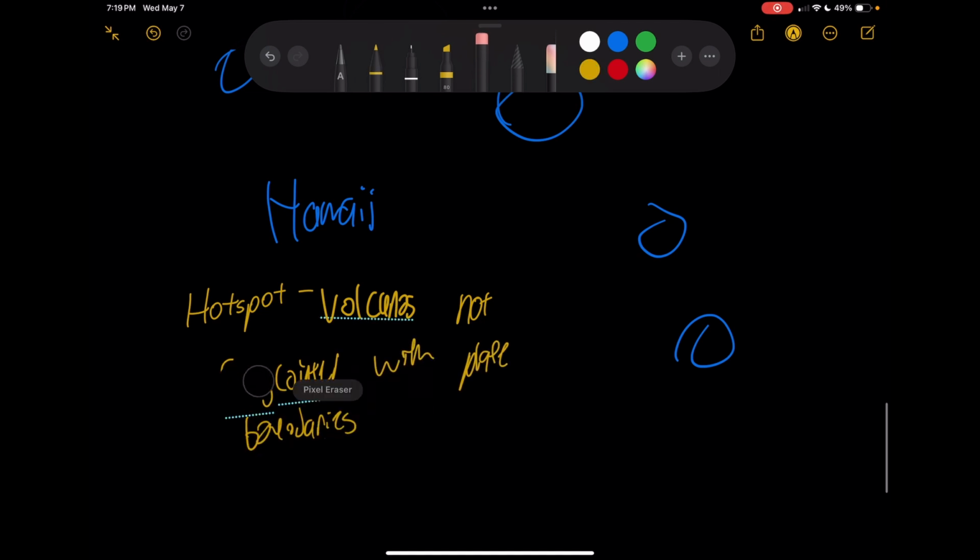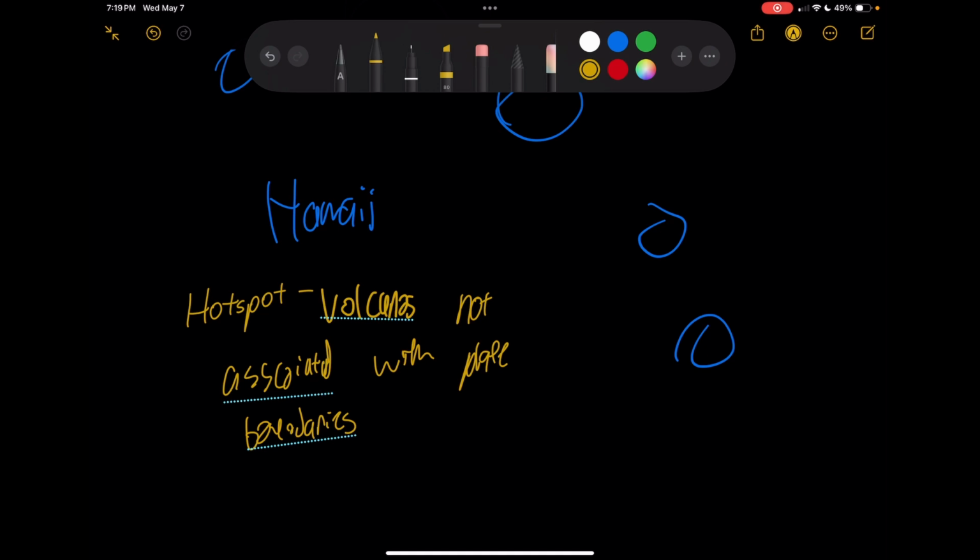My handwriting's really bad, and I'm not trying to do anything to stop it, okay? But when volcanoes are not associated with plate boundaries, these are what we call a hotspot. So Hawaii, all those volcanic islands, Hawaii is really known as a hotspot. So geologists hypothesize, which really means they don't know, but that's their best guess. Well, that's like ideas they have.